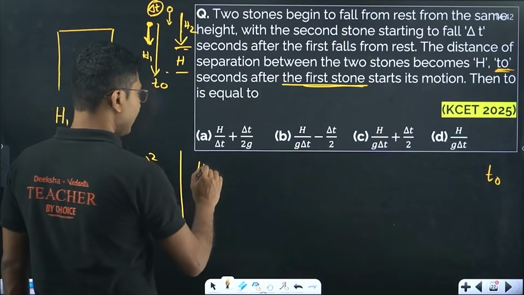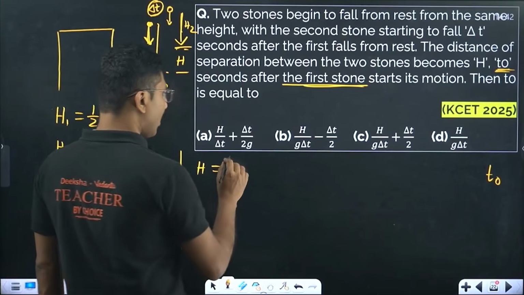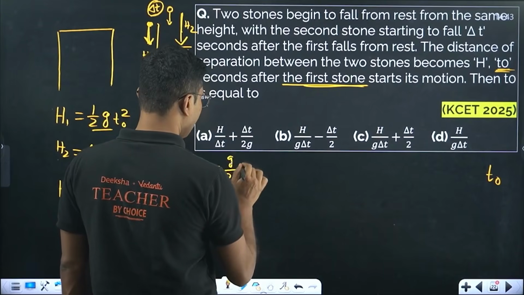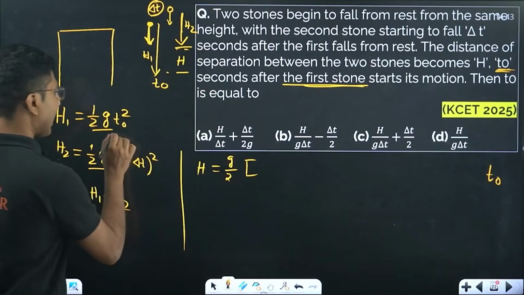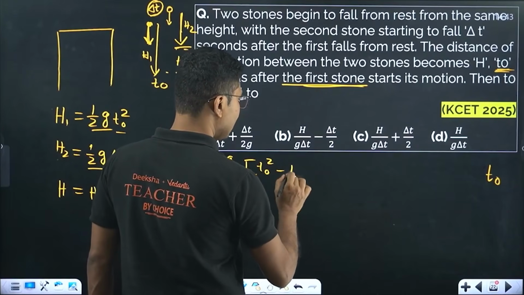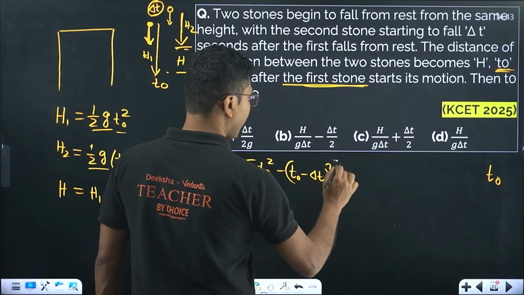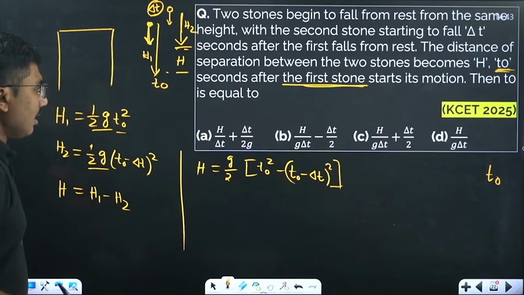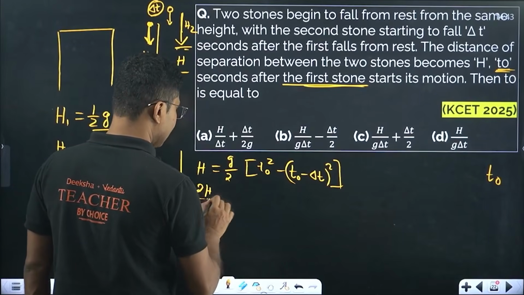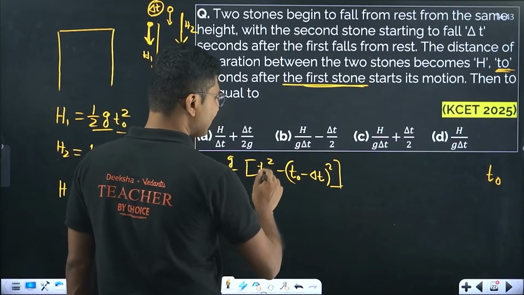So H equals, obviously half g will be common, so g by 2, and in brackets we can write t naught square minus t naught minus delta t whole square. Now we have to simplify. So 2H by g equals t naught square minus, that is a square minus b square.